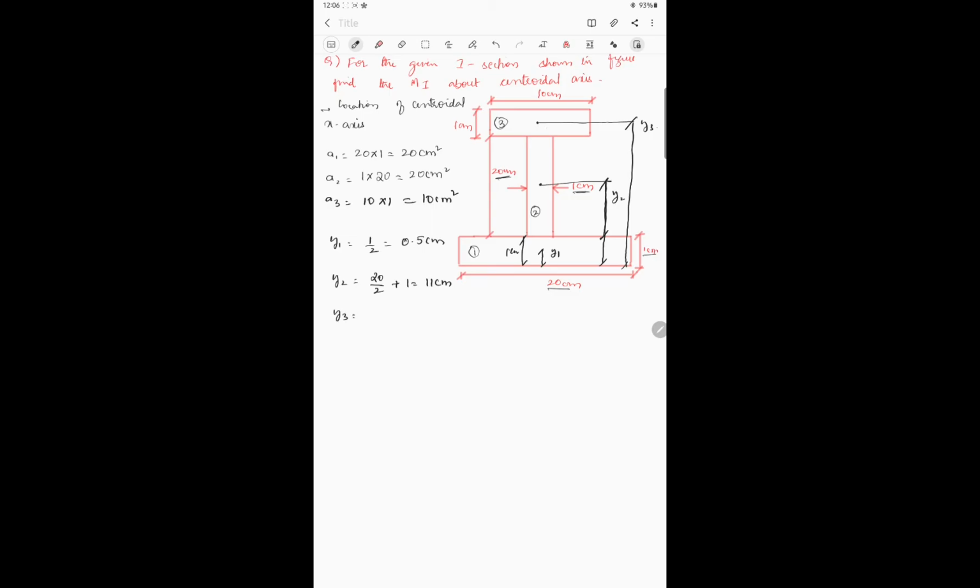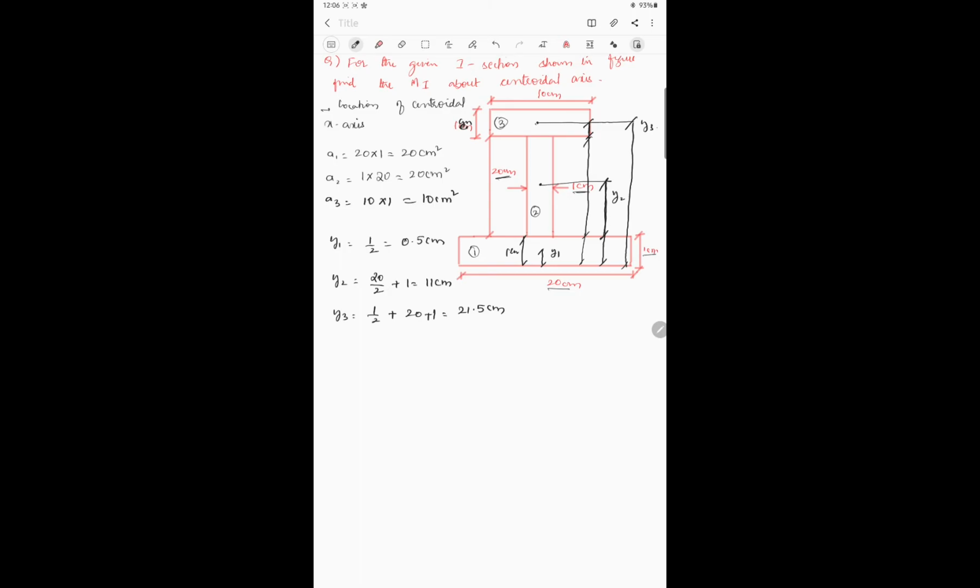Y3 is equal to, from here to here the distance is 1 centimeter. So 1 by 2 plus this height from here to here, it is 20. Then here we have 1 centimeter, so 20 plus 1, which is equal to 21.5 centimeters.